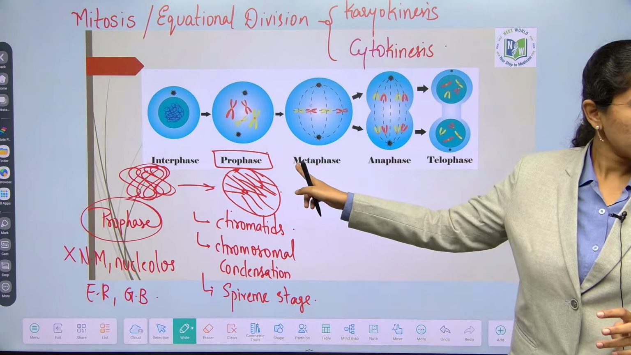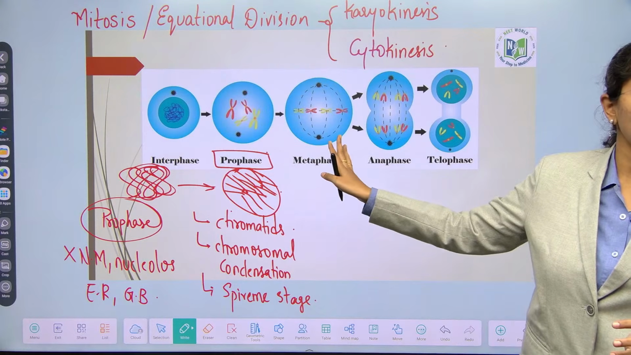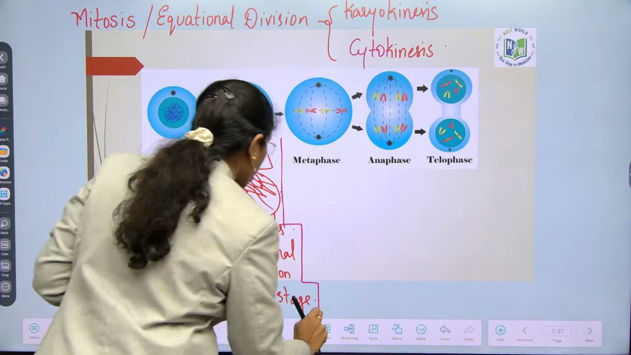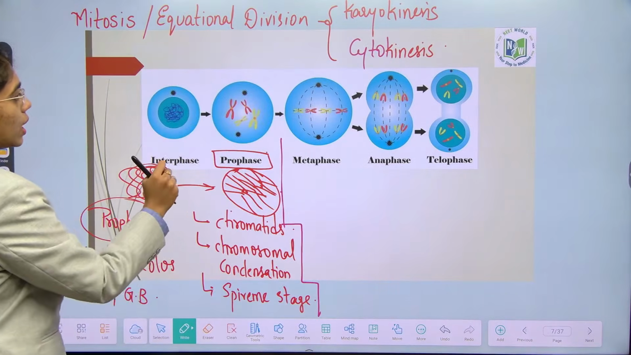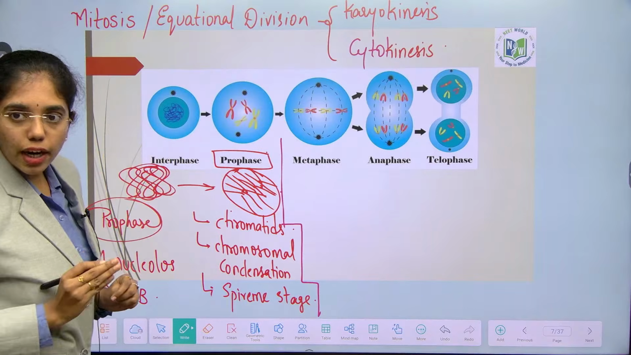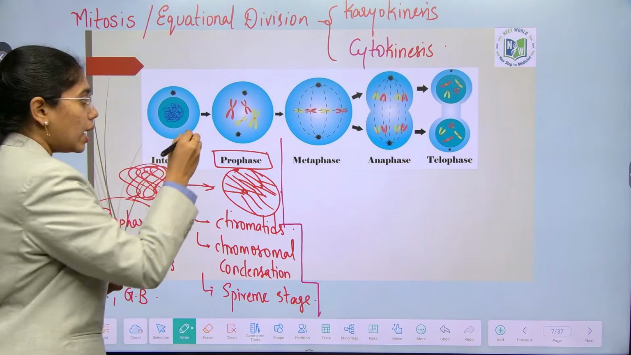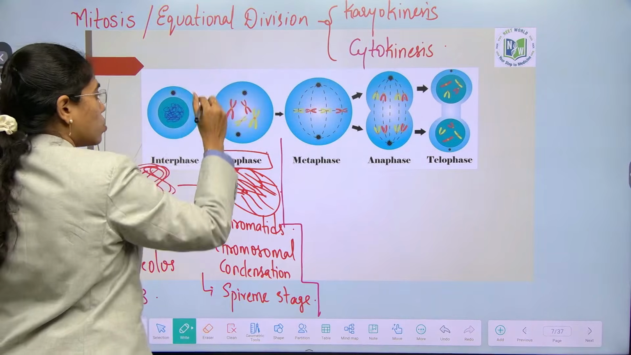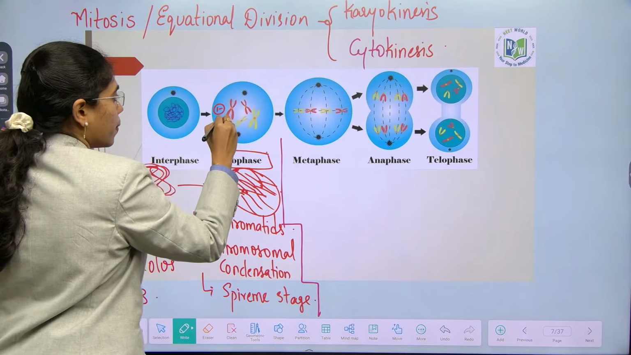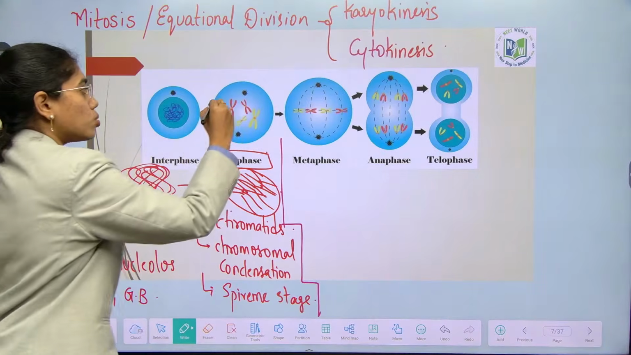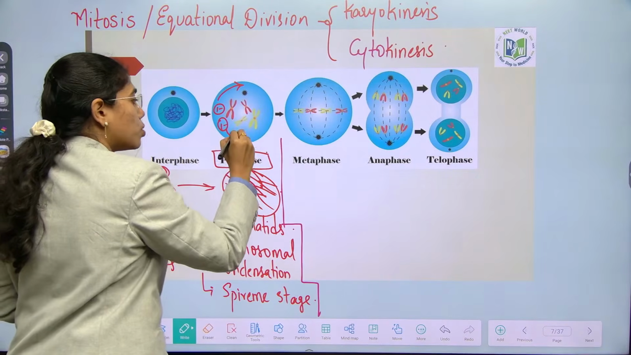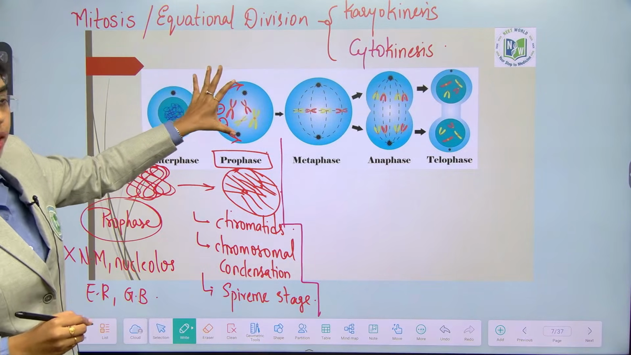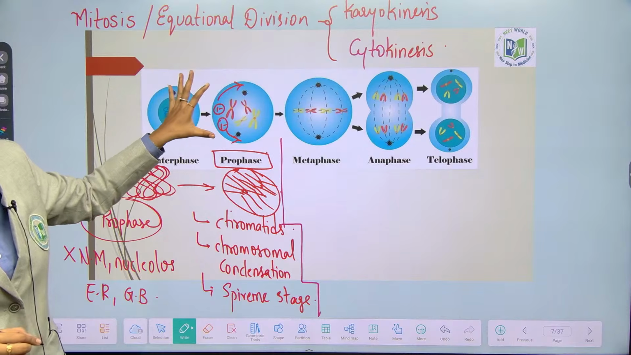Clear about prophase? Everyone? Any doubts anywhere? Now, about metaphase, you see clearly. And one more major event that occurs in prophase is the centrosomes which were duplicated in the S phase. Two centrosomes are there, let's say. These centrosomes will start moving towards the opposite poles in prophase itself.